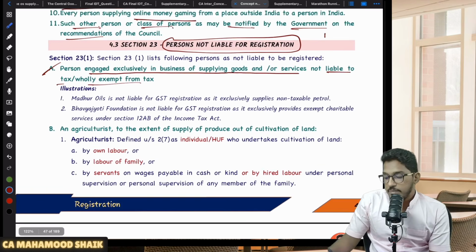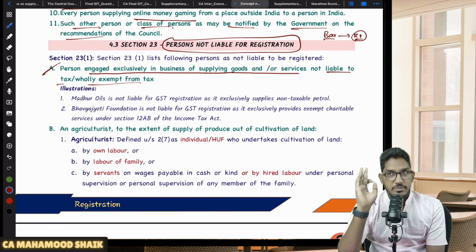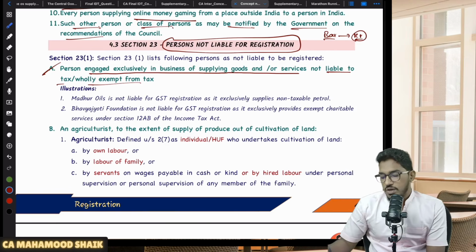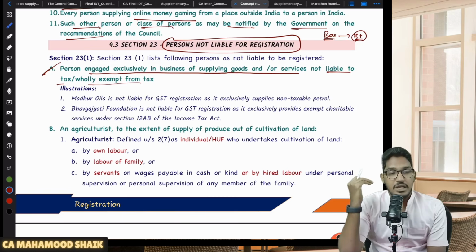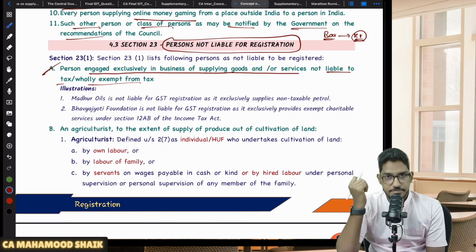Let us say I'm running a bar. In the bar, I'm selling only alcoholic liquor for human consumption. Let us say I made 1 crore of turnover with that bar. Sir, my aggregate turnover has exceeded the applicable threshold limit. Am I required to take registration? No, not required. Why? Because even if you take the registration, you do not have any liability to pay to the government. Because all your supply is a non-taxable supply.